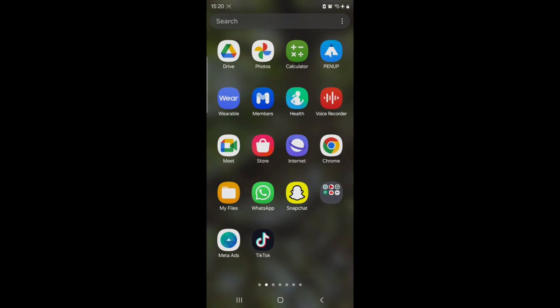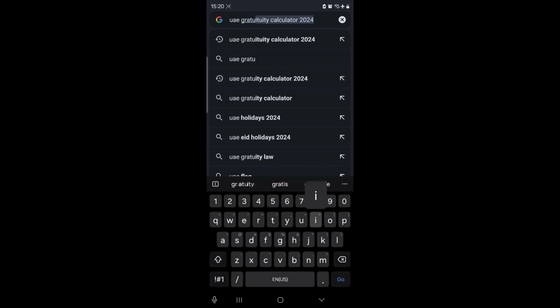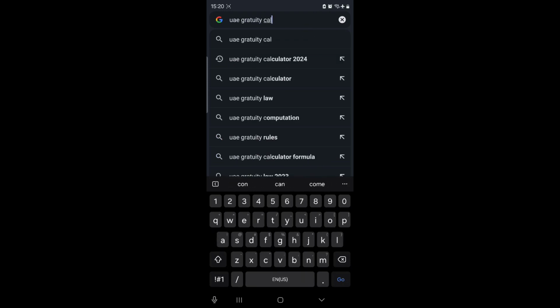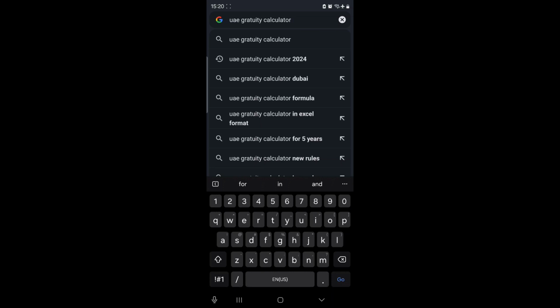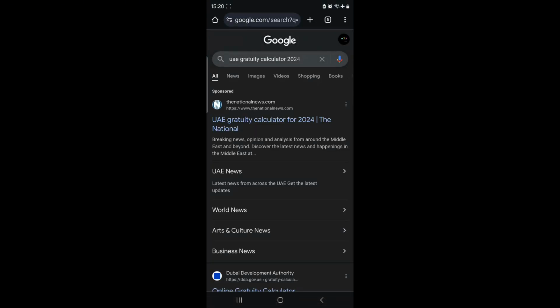So guys, for you to calculate your gratuity, all you need to do is go to Google. Search UAE gratuity calculator 2024, and you just search. Once you search, you're going to see that the first link is from The National News. This is one of the UAE's leading news channels, and they have a very good platform where you can calculate your gratuity.